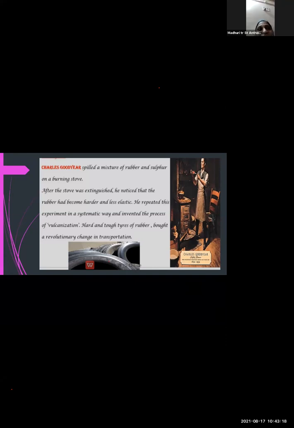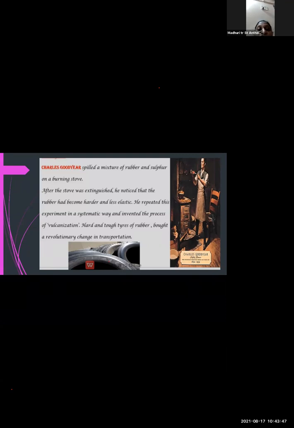Okay, tires of vehicles are made from it, because of which you can see that we can use these wheels for the transport system. For the transport system we can use these rubber wheels. Okay, so for transport these rubber wheels were very much important, and this topic is related to history. Why?